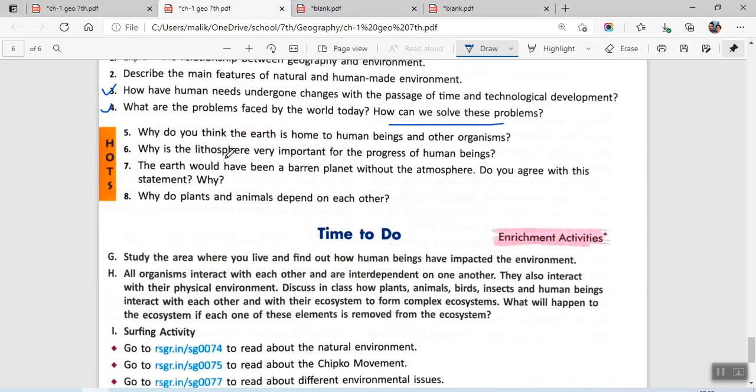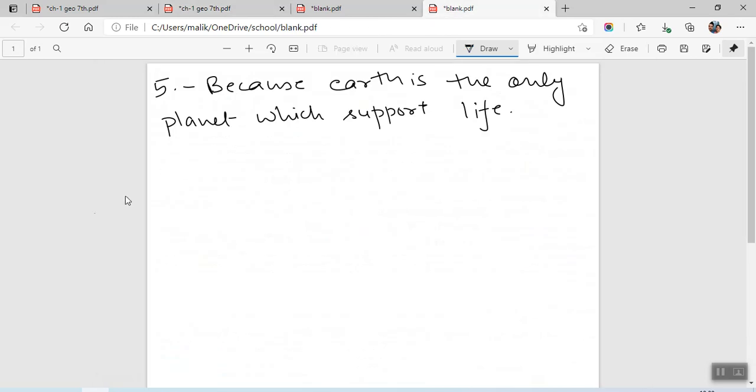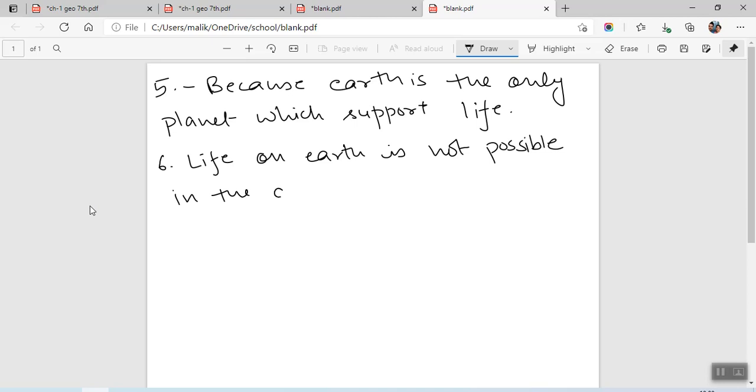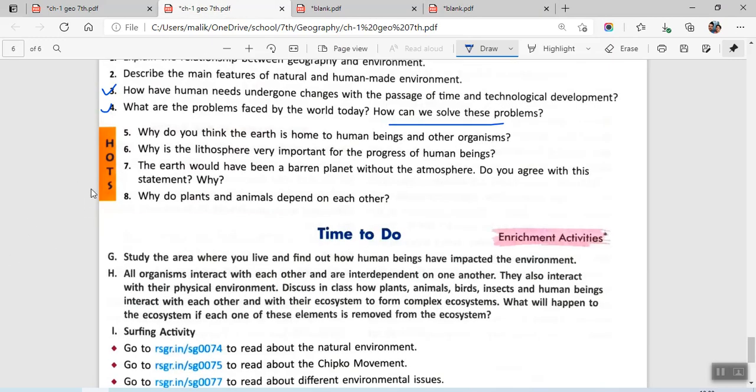Question number 6 says, why is lithosphere very important for the progress of human beings? In this case also you will be writing, life on earth is not possible in the absence of lithosphere. Because if there will be no land available, we will not be able to survive in water for long.